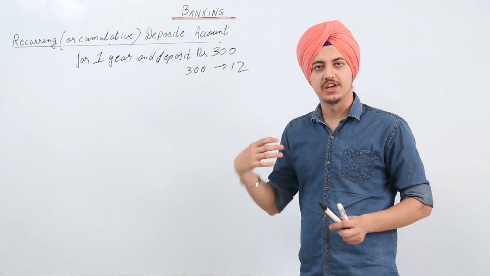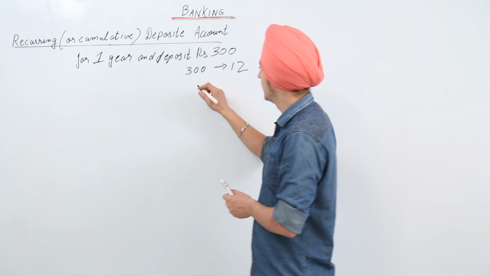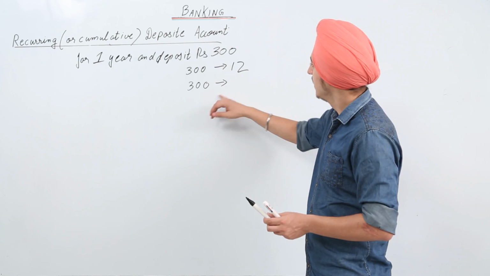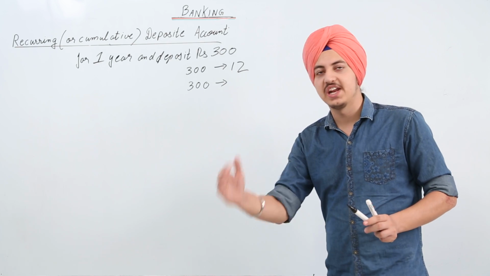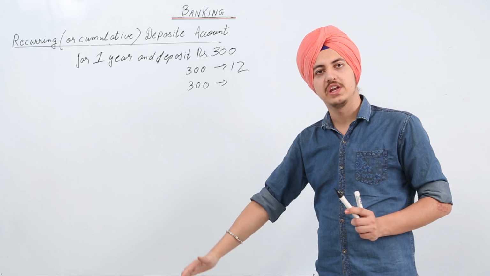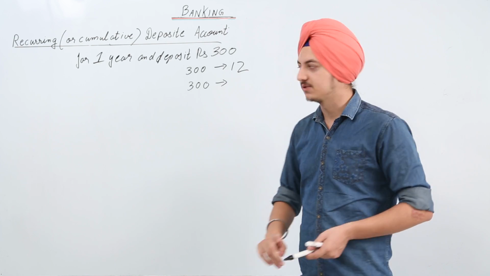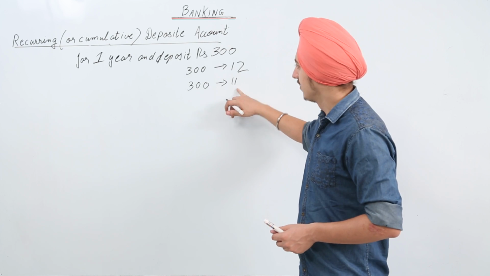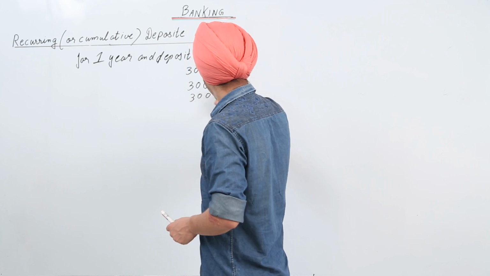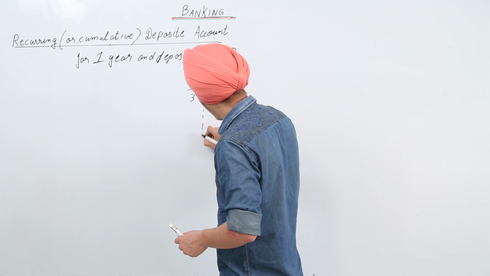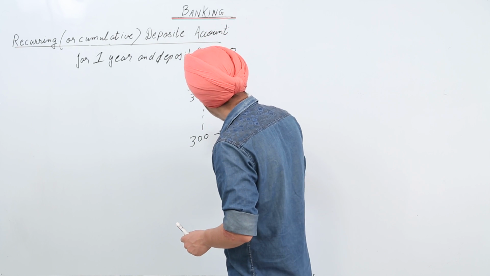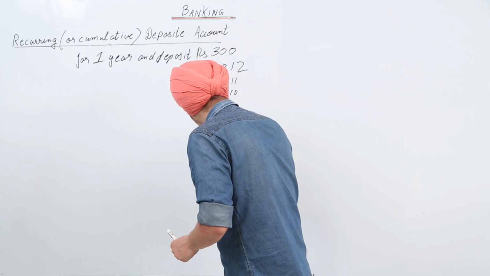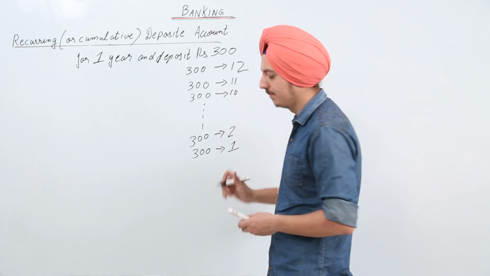In the next month, we again deposit rupees 300. On this 300 rupees, we will get an interest for 11 months. Am I right? Because it is the next month. For the first month, there is a whole year pending. For the next month, there are only 11 months pending. So on the next 300 rupees, we get an interest for 11 months. For the next 300, we get an interest for 10 months, and so on. For the second last deposit, we will get an interest for 2 months, and on the last deposit, we will get an interest for 1 month.